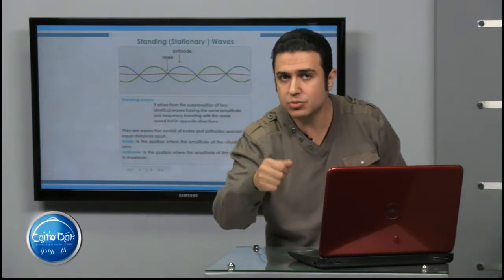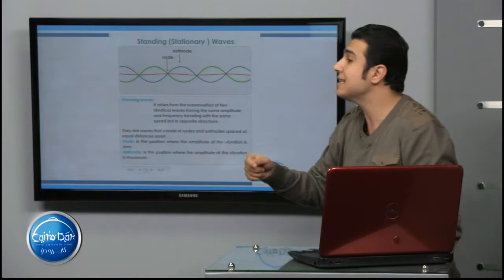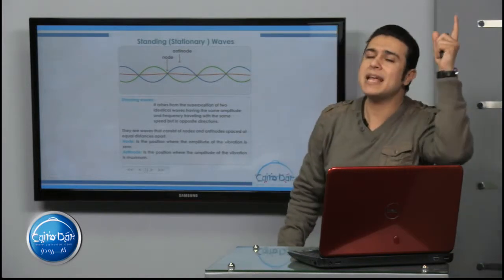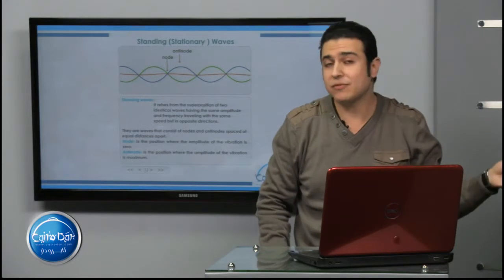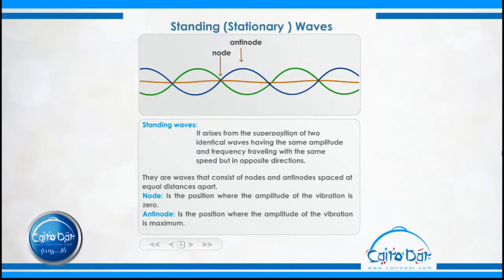They have the same amplitude, the same frequency, and the same speed, but they propagate in opposite directions. One of them propagates from left to right and the other from right to left. They form standing waves. So standing waves arise due to the superposition of two identical waves propagating in opposite directions.